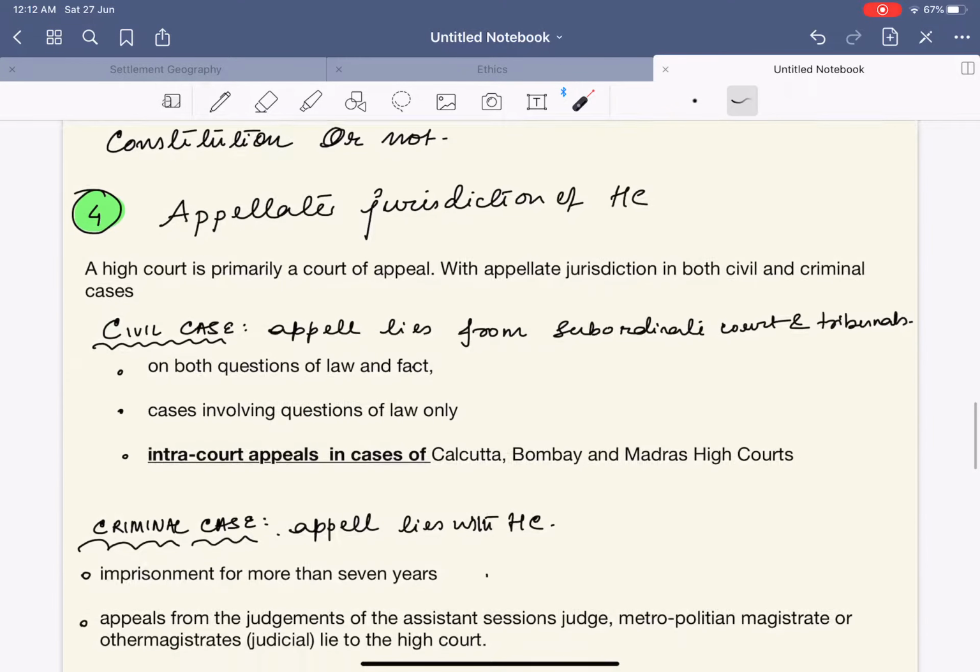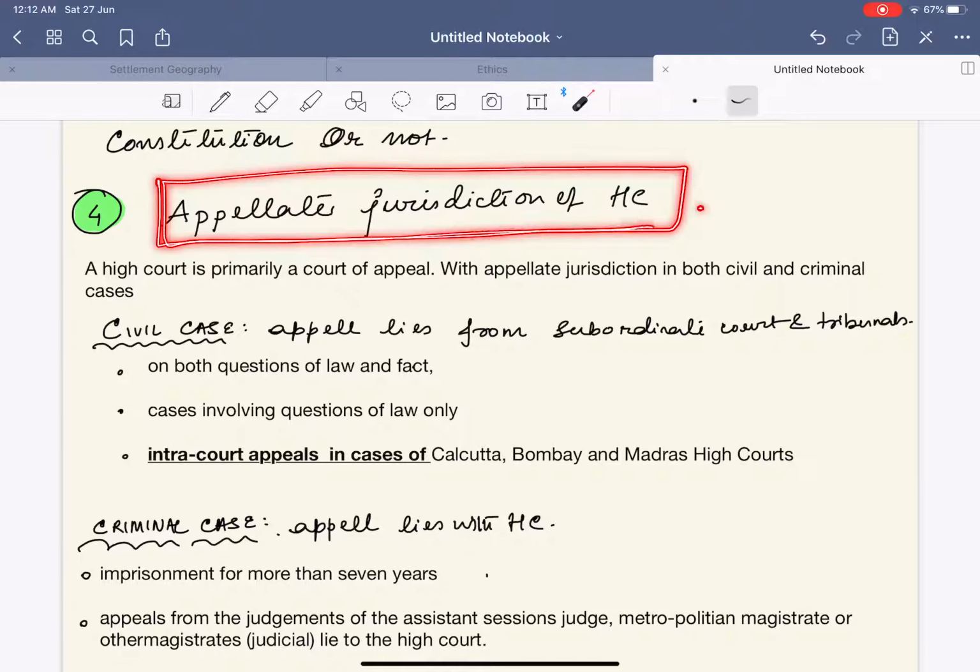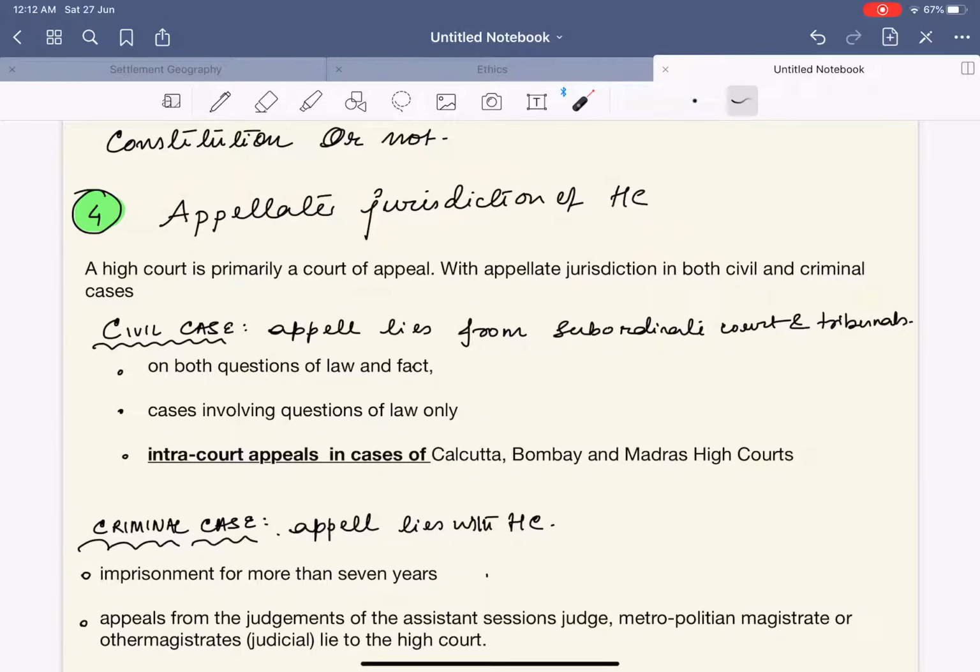Next, it says the appellate jurisdiction of the High Court. Now, this was quite a complicated question. It's not very difficult, but writing an answer while shortening the words is quite difficult. However, I have completely reduced this.